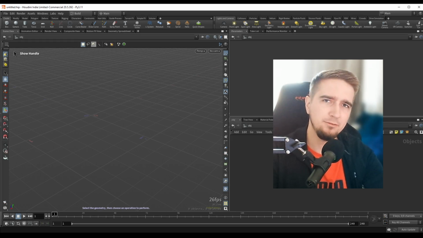Now, there's really a lot of features and I probably can't cover all of them in one single video, but at least I want to show you some of the coolest features that we have in Modeler.